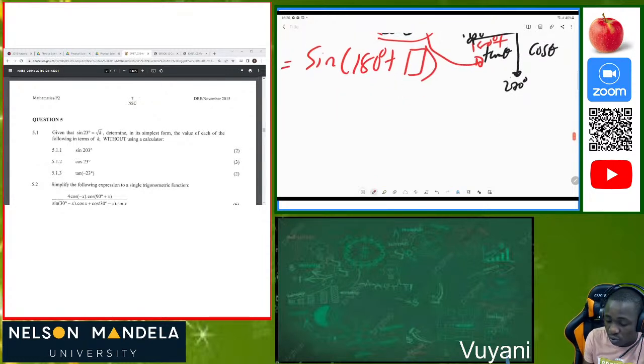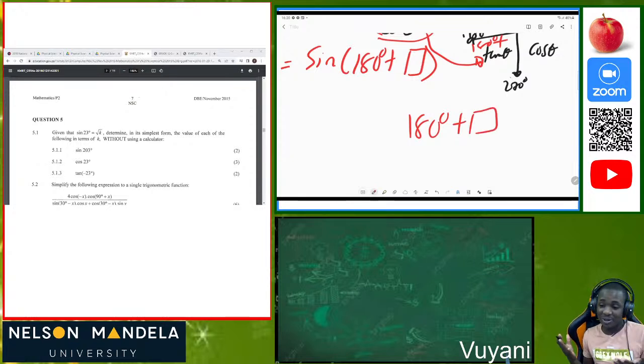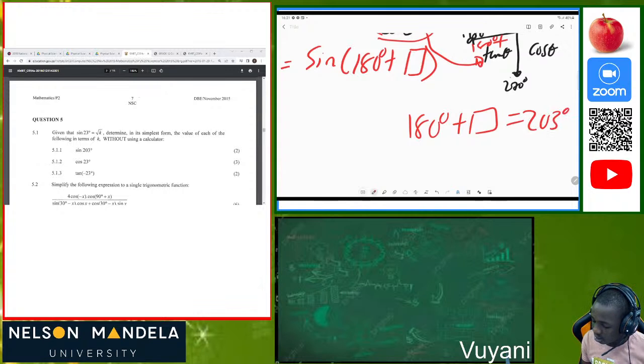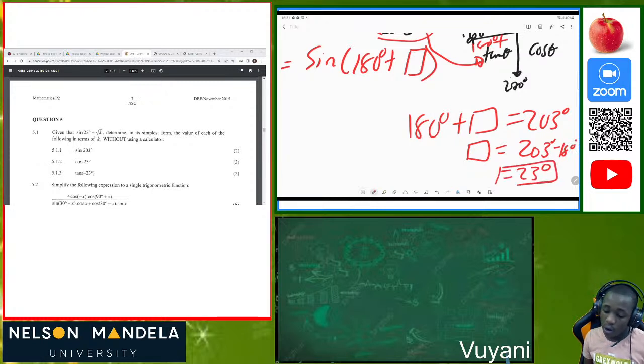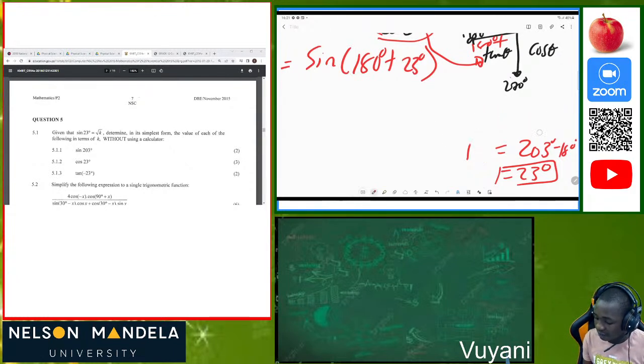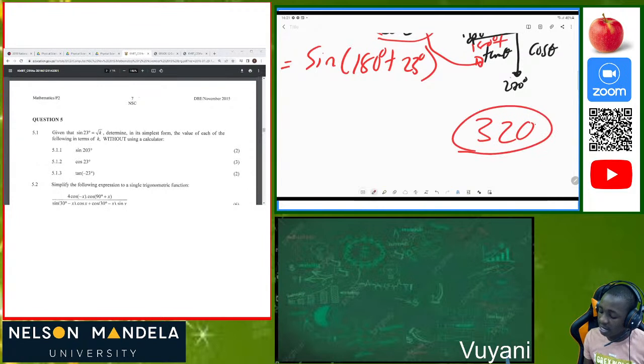In order for you to do this, you must say 180 degrees plus the missing box, which is equivalent to 203. Then you calculate the missing box. It will be 203 minus 180 degrees, which is 23 degrees. So always know that this missing box is 23 degrees. Also, when you're having this kind of question, maybe you're given 400 degrees, maybe you're given 320 degrees. Where is 320 degrees situated?